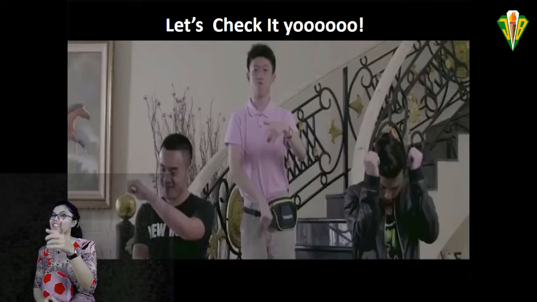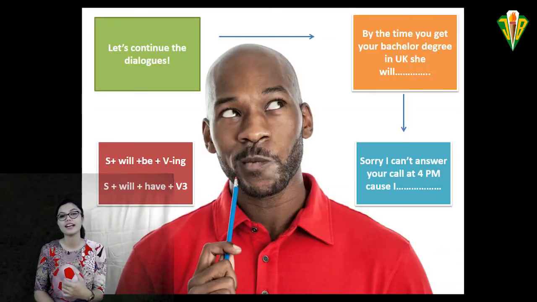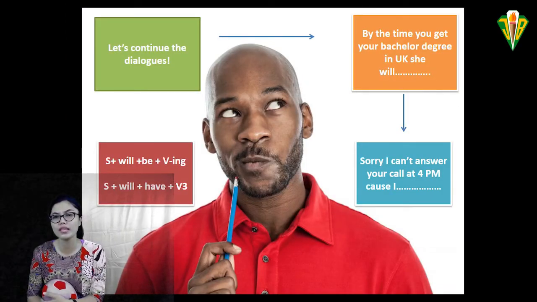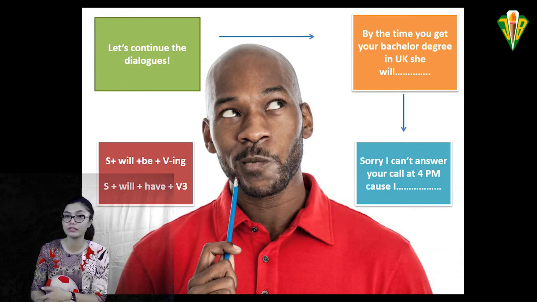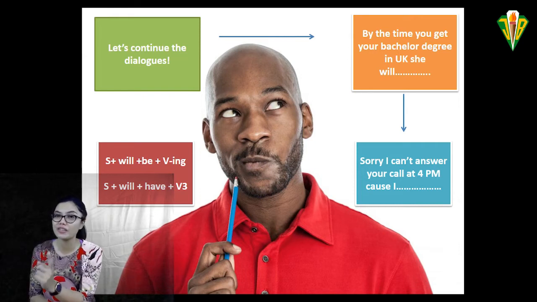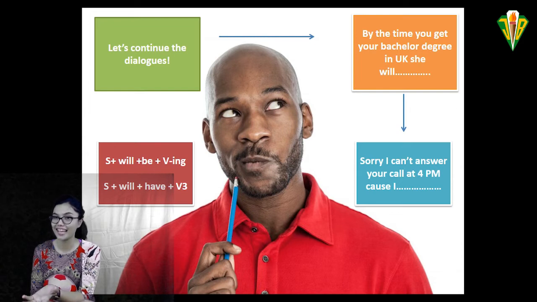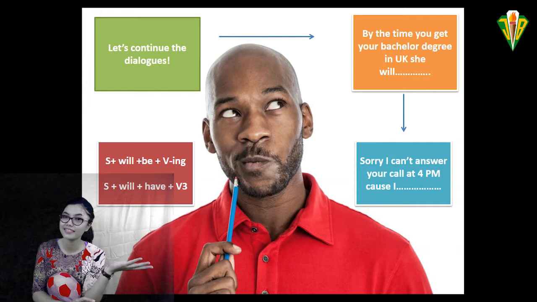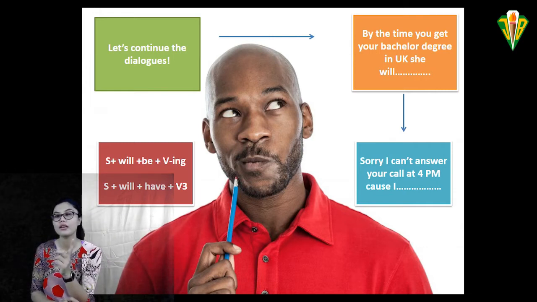Last checking, I promise you, last checking. Okay, so let's have it. So this one, let's continue with dialogues. Just continue this one. By the time you get your bachelor degree in UK, she will... I know that this will be easier for you, and we talk about she as the subject, right? She will, blah blah blah. Can you continue? Don't forget to use the future continuous or future perfect.